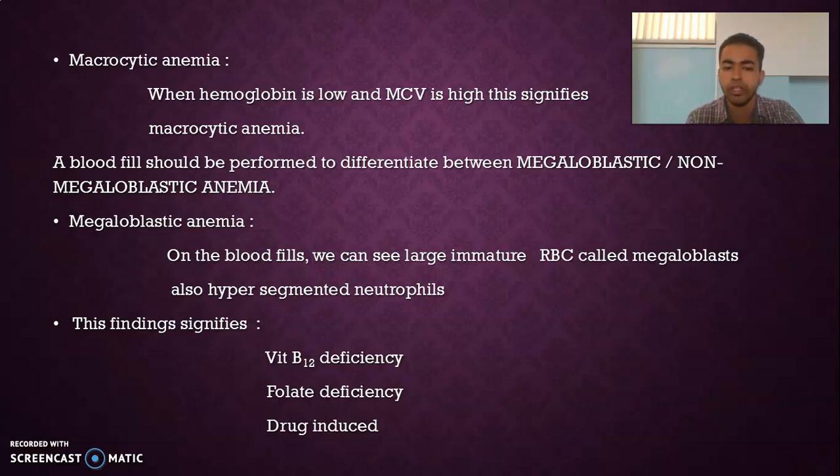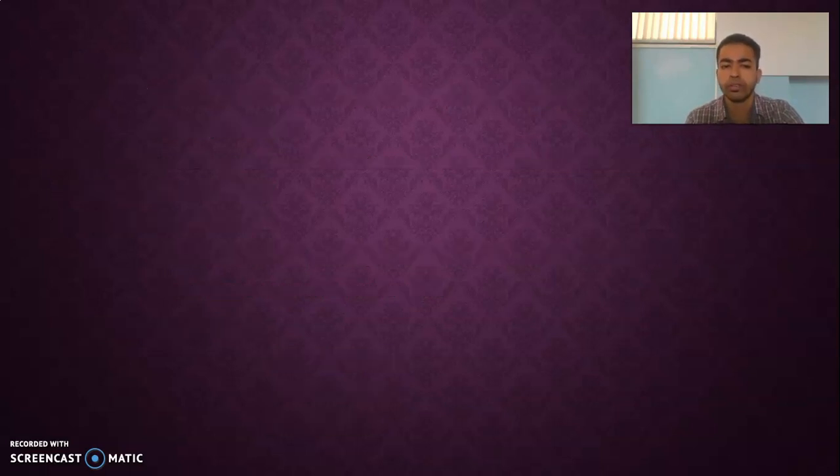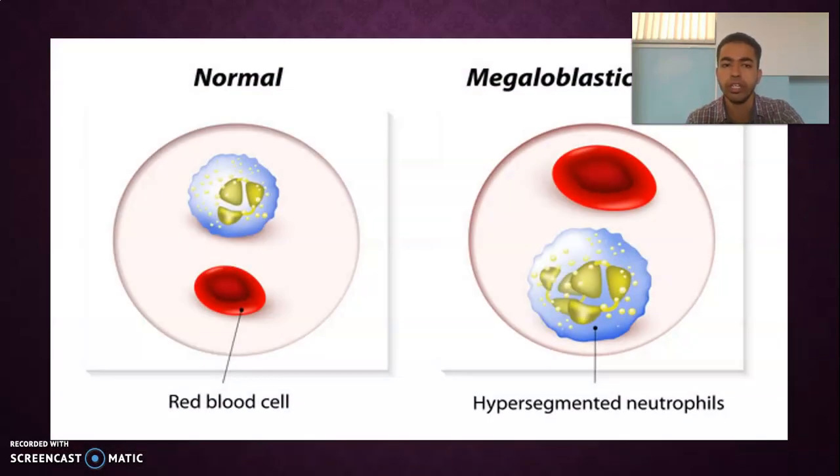This finding signifies a vitamin B12 deficiency, folate deficiency, or drug induced cause. Then next one, here you can see in this diagram how the normal cell looks and how the megaloblastic anemia looks. See, in the normal cells, the red blood cells are normal, and here you can see the neutrophils are in correct form, right? And in megaloblastic anemia you can see they are in layered forms. Okay, so they are multi-layered forms and they are hypersegmented.